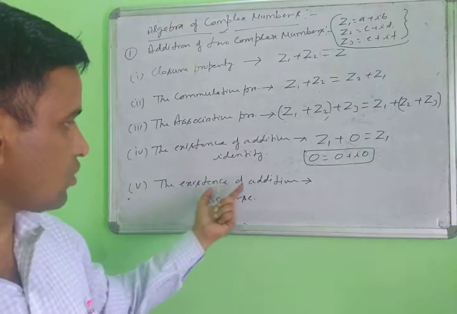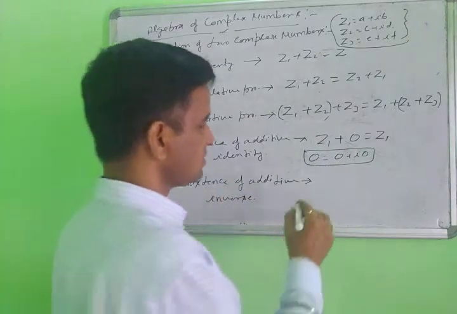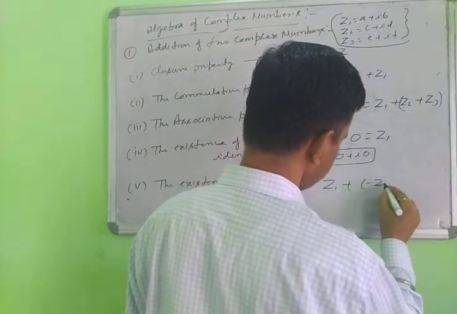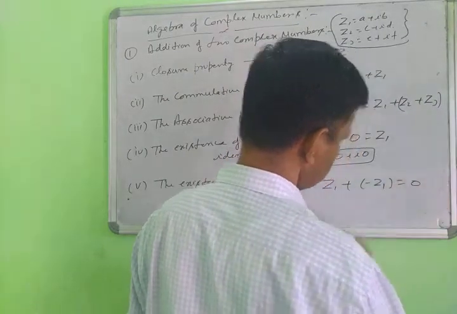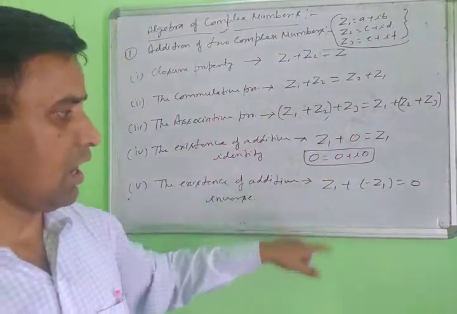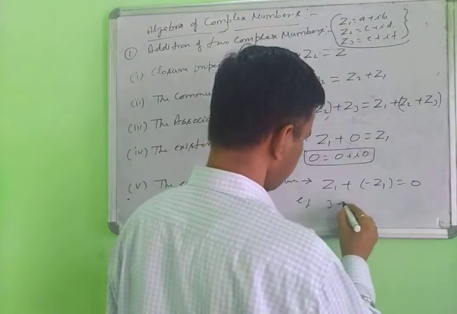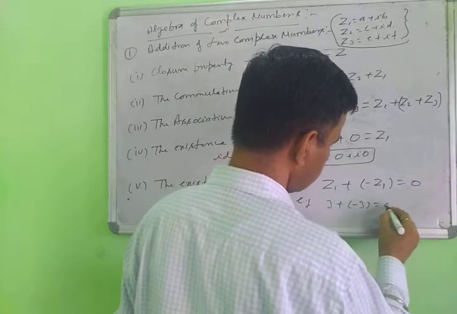Next, the existence of the additive inverse. Suppose you add Z1 and its inverse, the result will be 0. It is the negative, the opposite of the number. For example, I take 3; its opposite is minus 3, and the result will be 0.